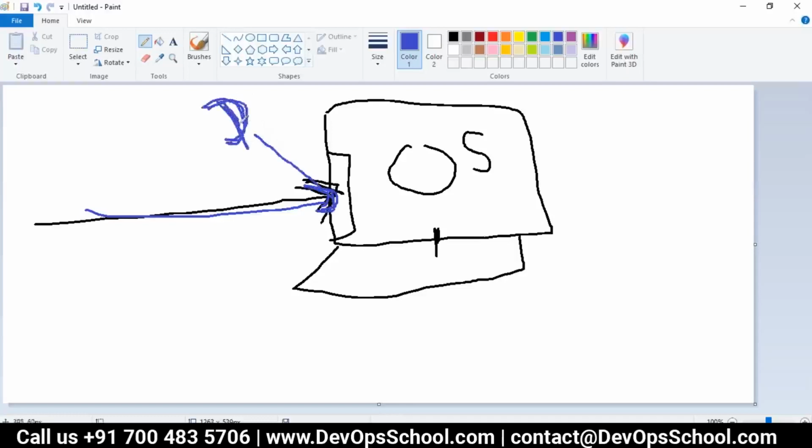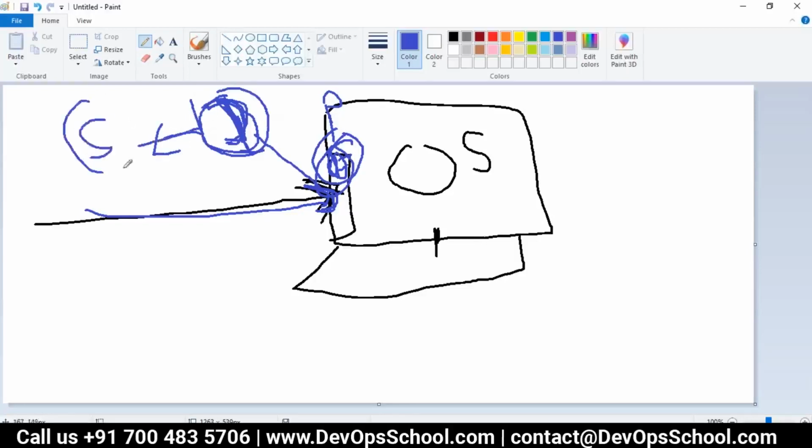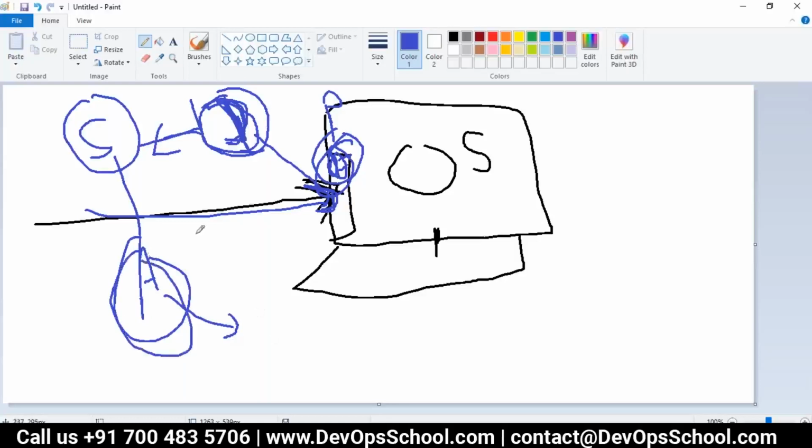So guys, this Ethernet card was a physical device earlier, which is there in desktop and laptop, and on top of that we have a driver. Nowadays the driver comes along with the operating system. Earlier we used to install the driver. What is a driver basically? It is software, which means it's an algorithm: how a network packet should be sent from the desktop to the network and from the network to the desktop. This is the kind of work this software does for the hardware.